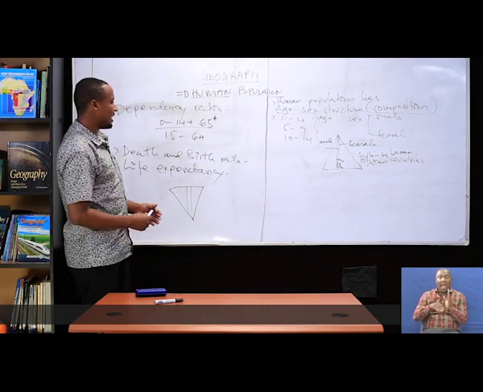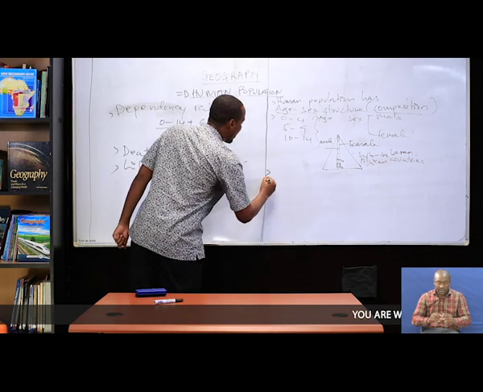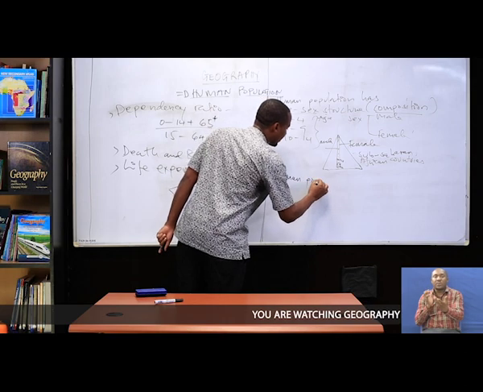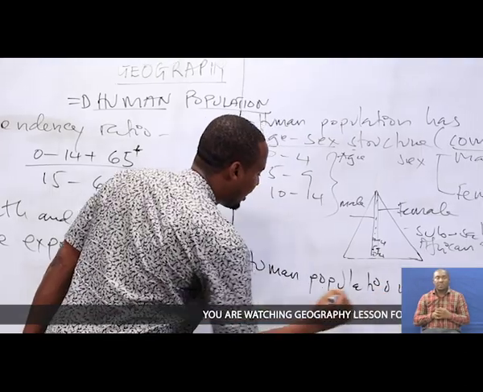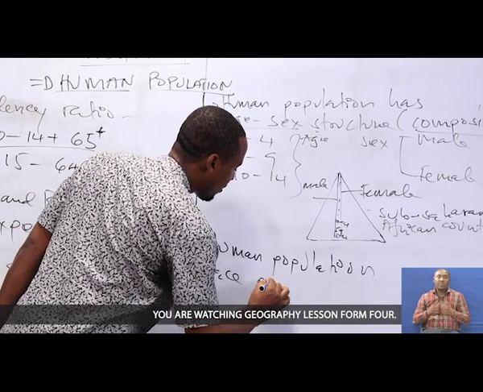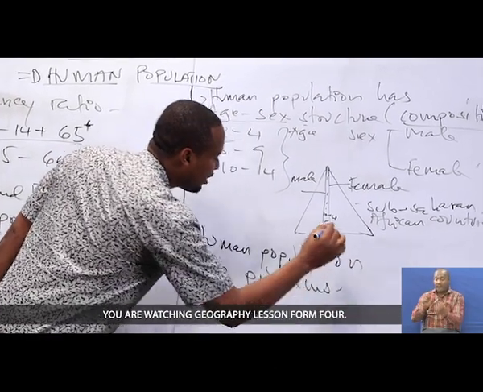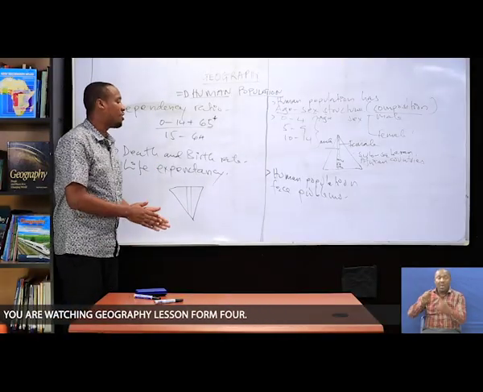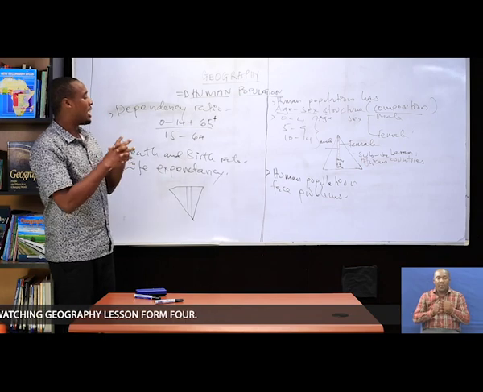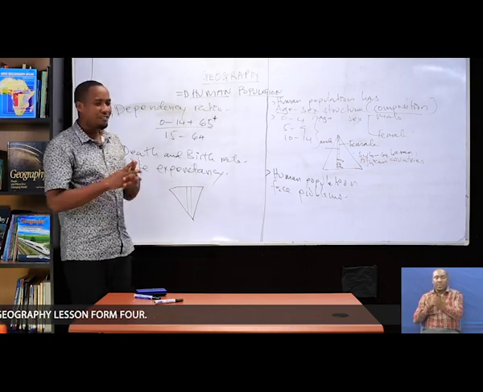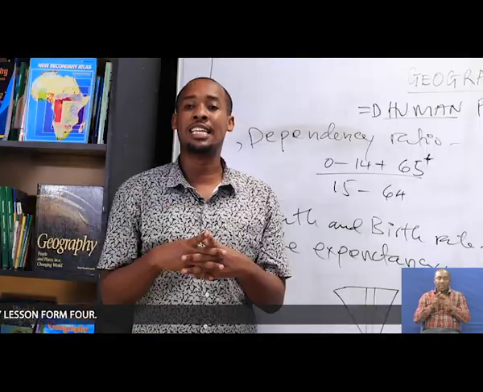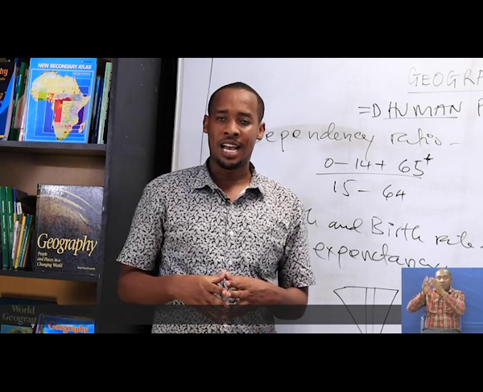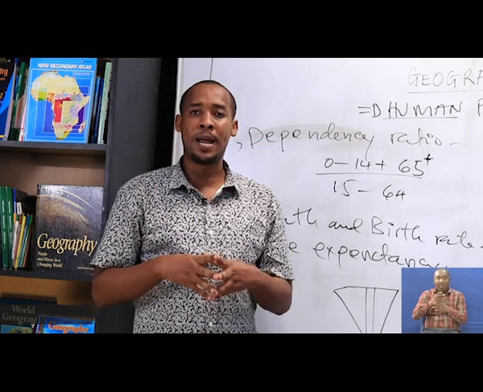Then another characteristic is that human population faces problems. So we have different problems that face human populations. Now I want to talk about population problems. This refers to the difficulties, the challenges that are facing human populations. What are those problems? We have different problems that are facing human populations.